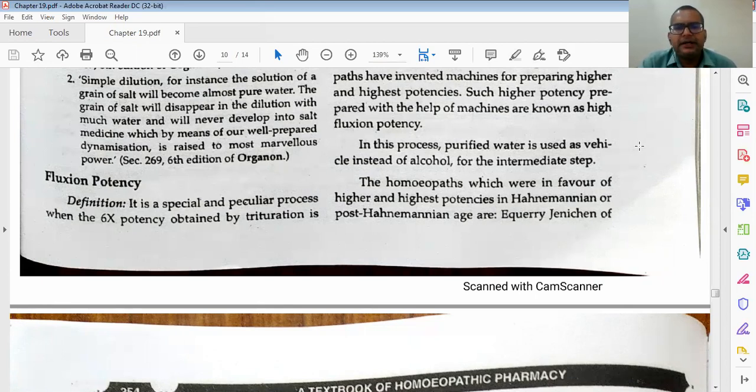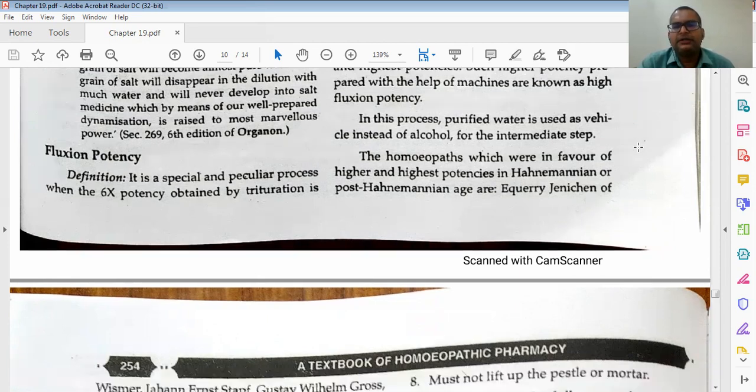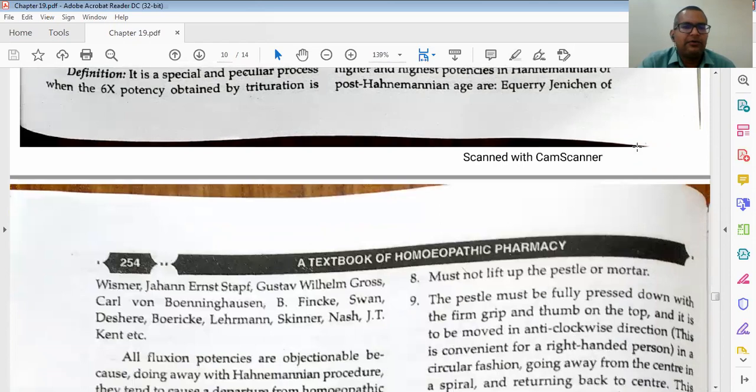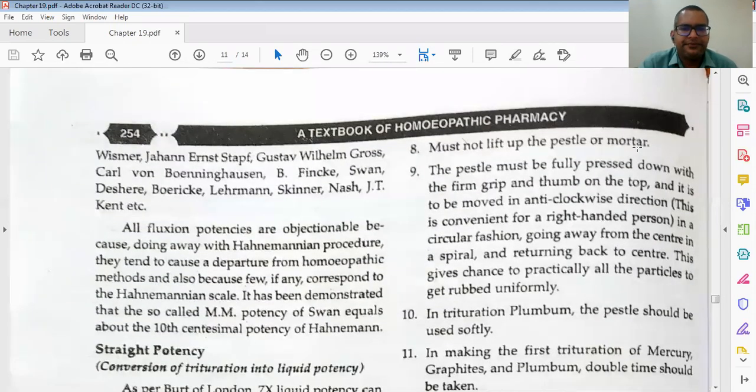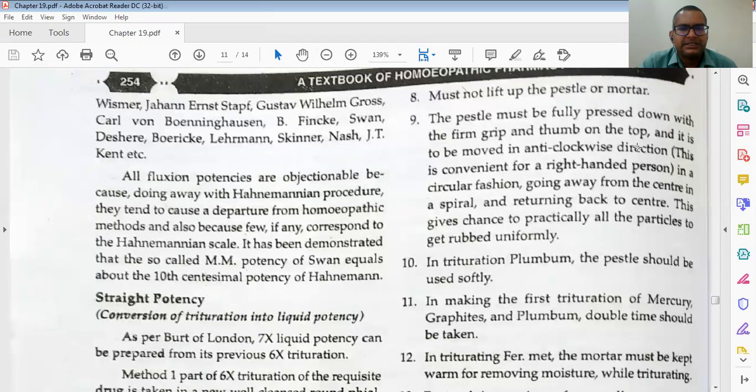Then we will go to the next part. In this process, purified water is used as a vehicle instead of alcohol for the intermediate step. The homeopaths who favored higher and highest potencies in the Hahnemannian and post-Hahnemannian age were Eguerry, Chinnican of Wismar, John Ernest Stapf, Carl von Boenninghausen, Nash, and J.T. Kent.